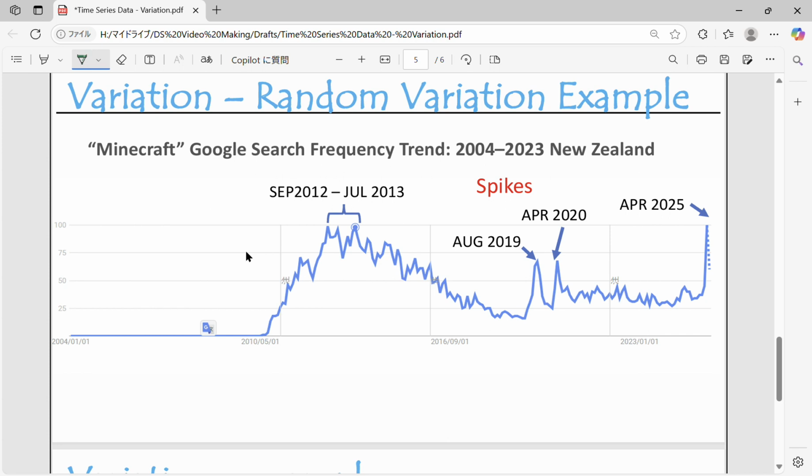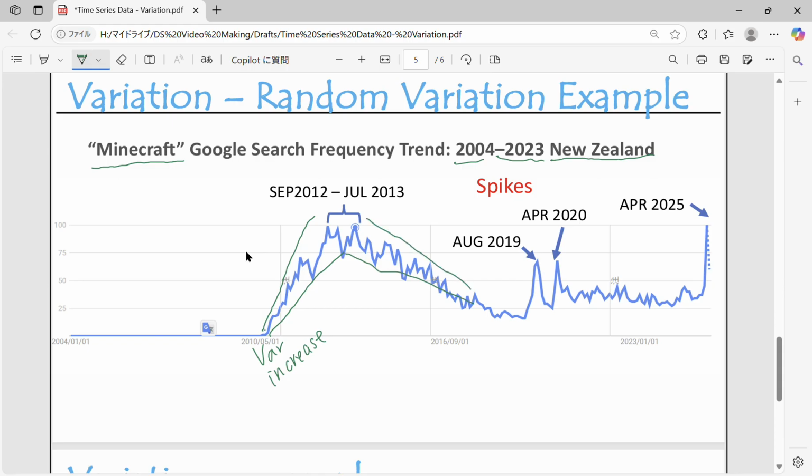So I used the Google Trends feature to see how much the word Minecraft is searched in Google between 2004 to 2023 in New Zealand. As you can see, there is a fan effect. The variation is increasing here, and there's a funnel effect here.